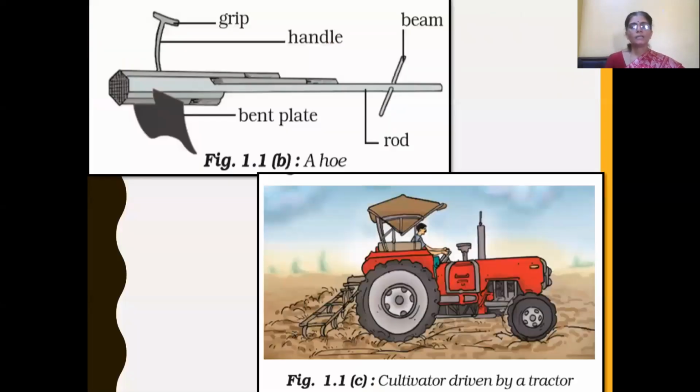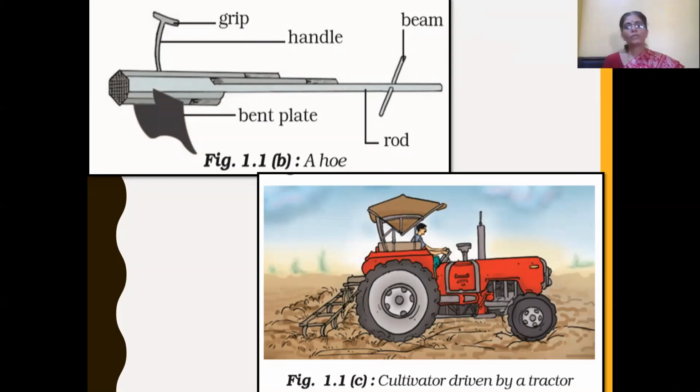And next agricultural implement, hoe. This wooden plow is nowadays being replaced by an iron implement called a hoe.